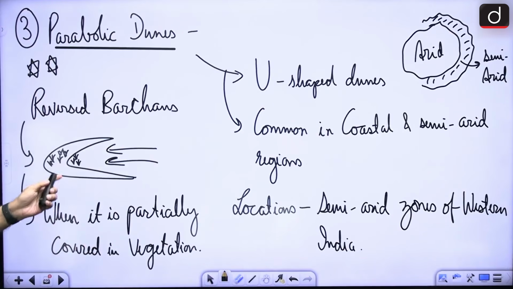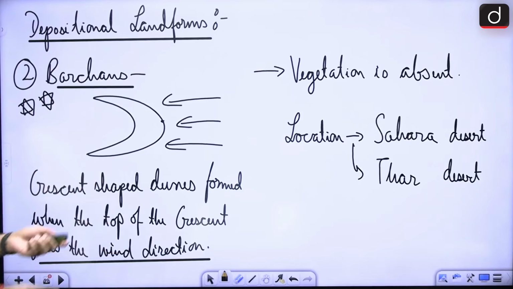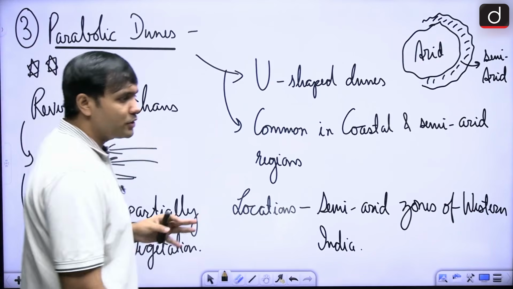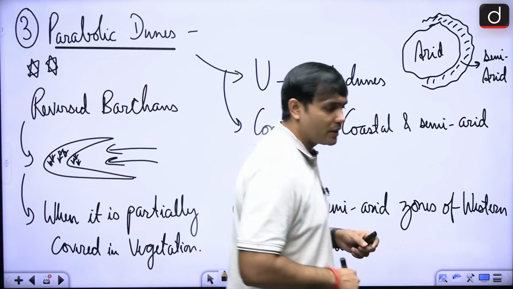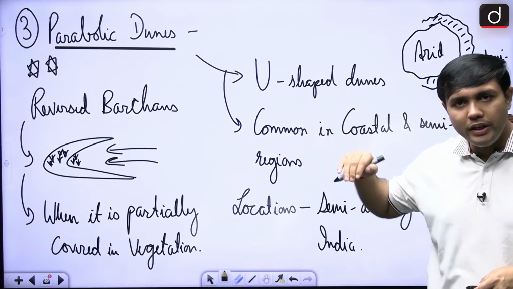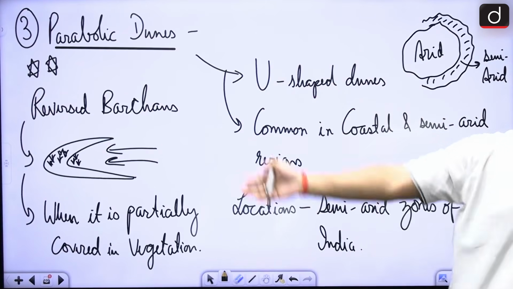So if you see, between the two of them, barchans and parabolic dunes are exactly mirror opposites of each other, because in case of parabolic dunes the vegetation is present, and in case of barchans vegetation is not present. Both are similarly shaped, but the wind direction is causing the head of the crescent to fall in exactly opposite directions.